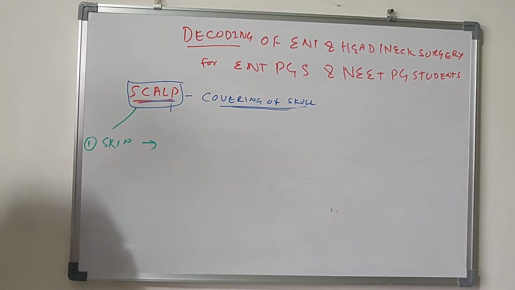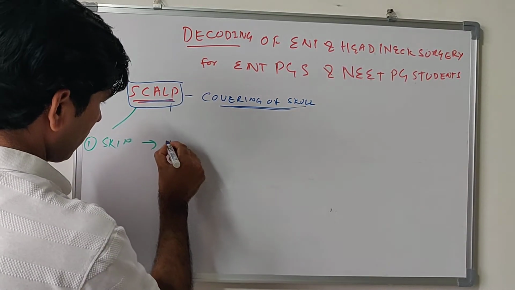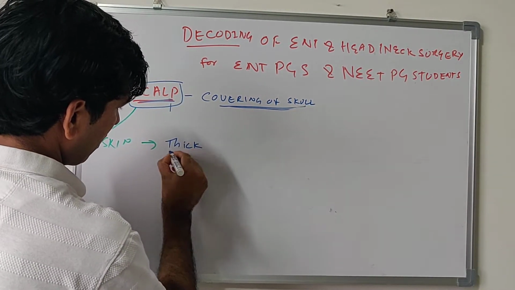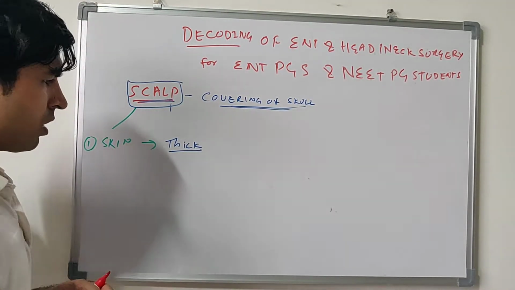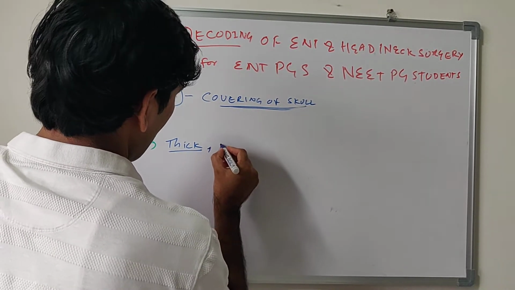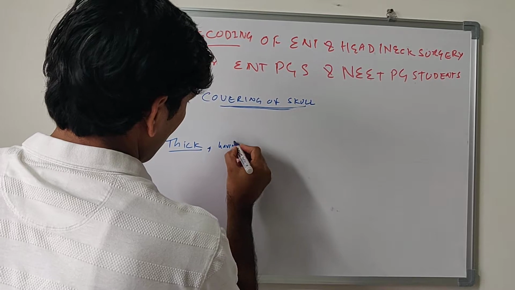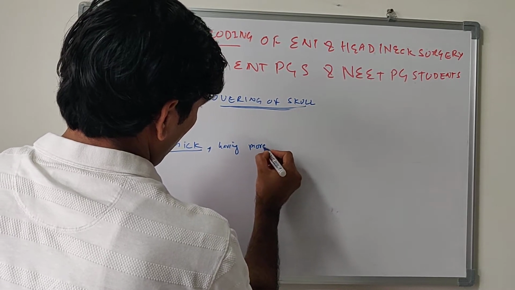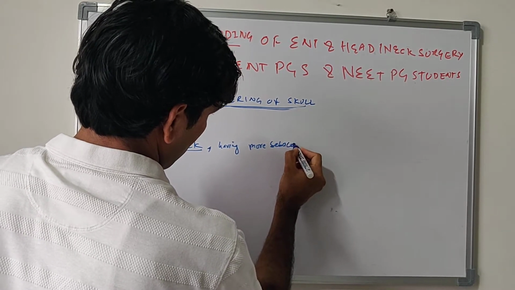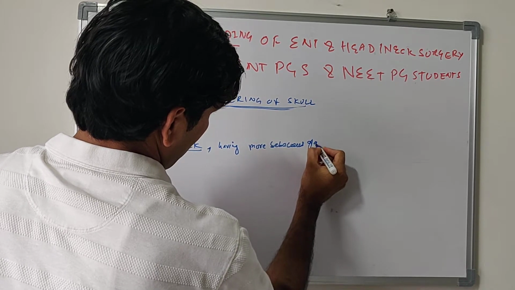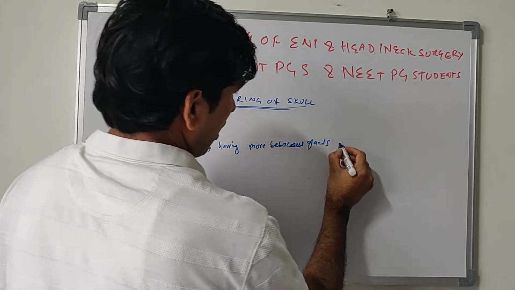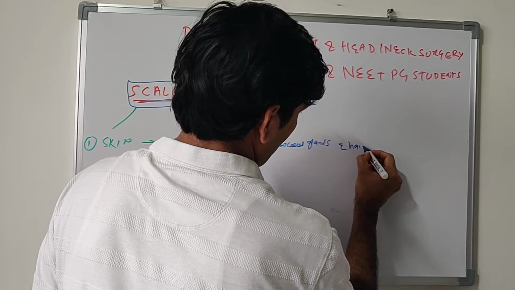The skin is very thick on the scalp, and has more sebaceous glands and hair follicles.